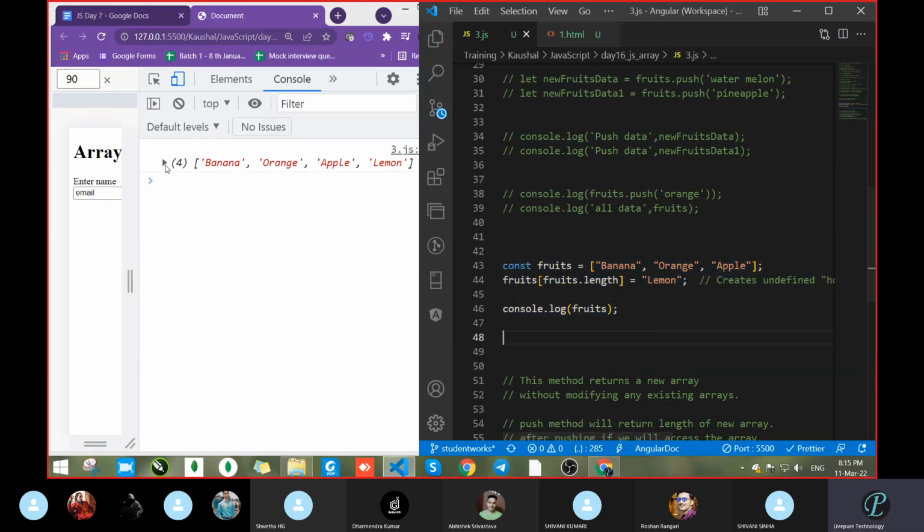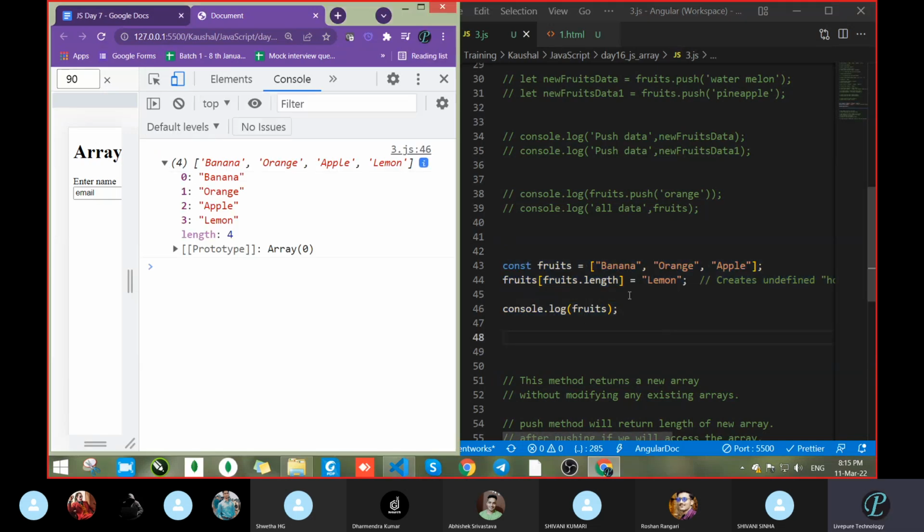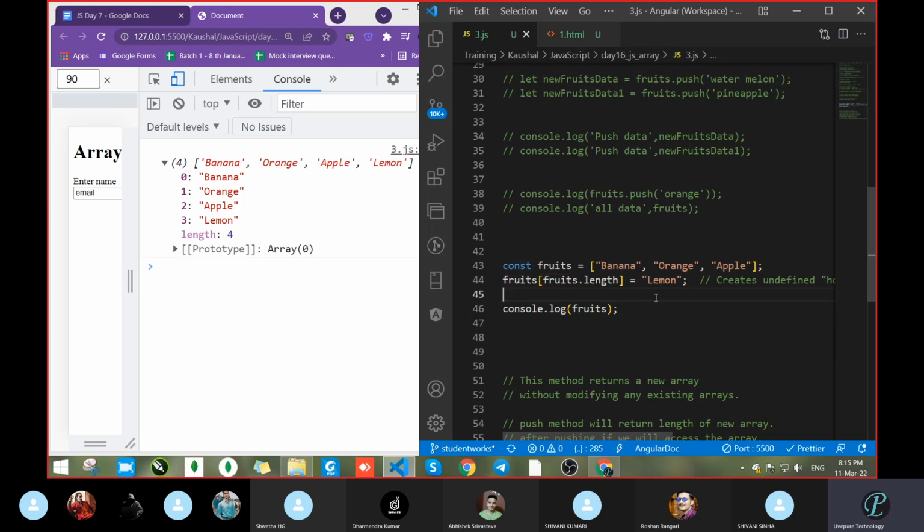So see what we had done. Now we went with the length property. With the length property, all data will be kept next to one another. Correct or not? Yes. Already we have three data. Now this will automatically be placed at the last one. New data means one more data, a new position like that. It will go one next to each other.